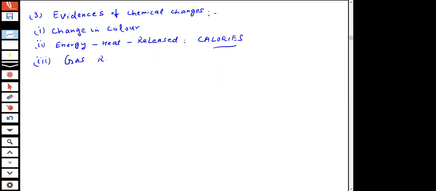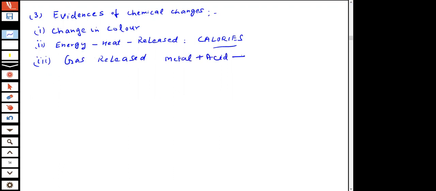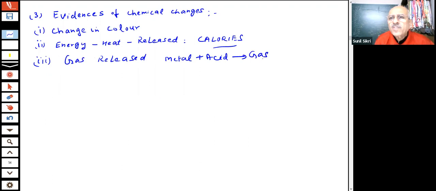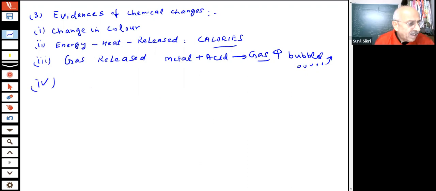You have seen that metal reacts with acid and gas is released, student. How will you know gas is released? There will be bubbles. You will experience these type of bubbles, students, and gas have certain properties which can be tested in the science lab.